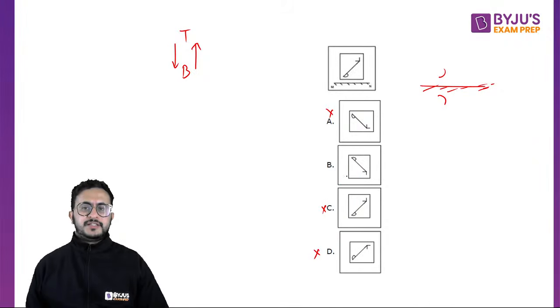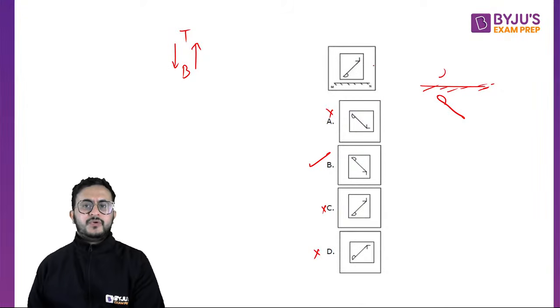So you can say that yes, B is the correct one. This is pointing up, and the line was going like this, so the line goes like this only. This was pointing up, so this will point down like this. Left and right will not change. It was towards the left side, this is towards the left side only, it will not become towards the right side. So that is the water image.